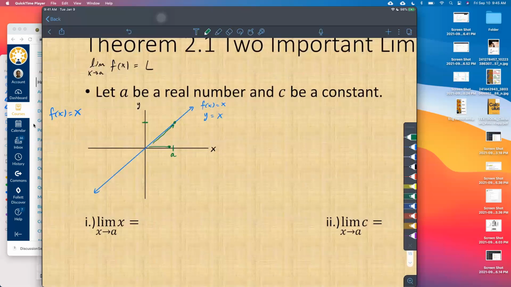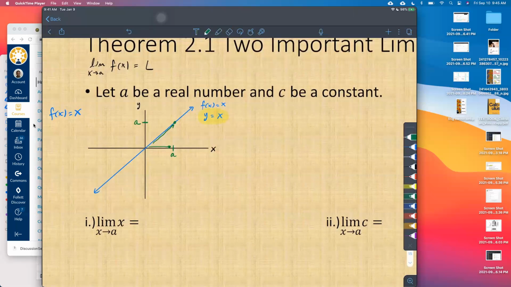And since y is equal to x, if x gets closer to a, then y gets closer to a. So the answer here is a. Right? y is equal to x, that's the function. So we are taking the limit as x approaches a. If x approaches a and y is equal to x, then y must approach a.